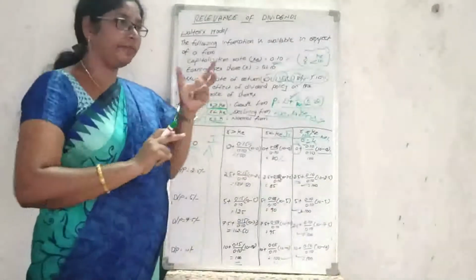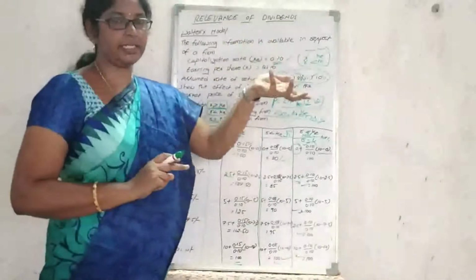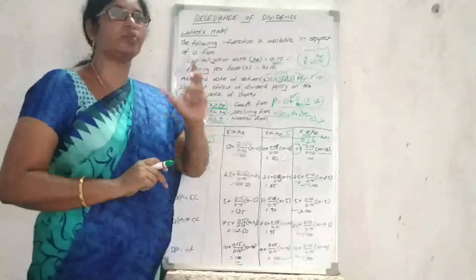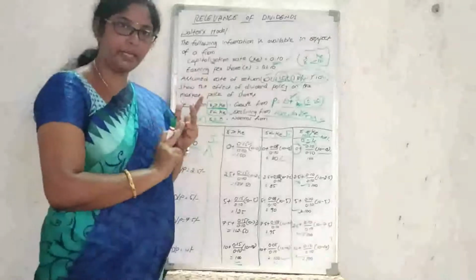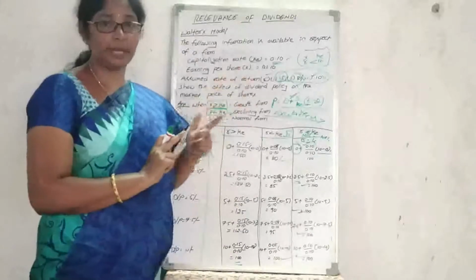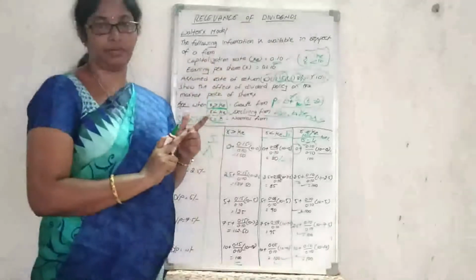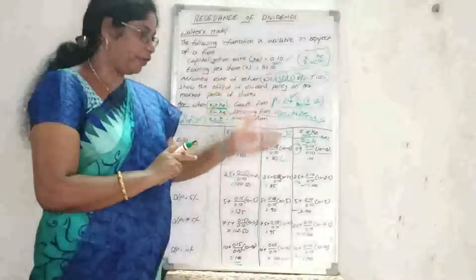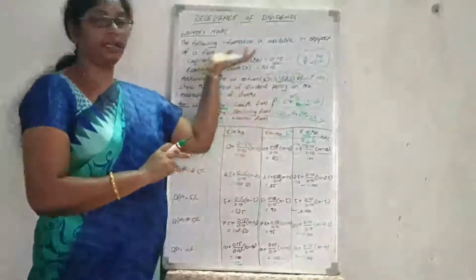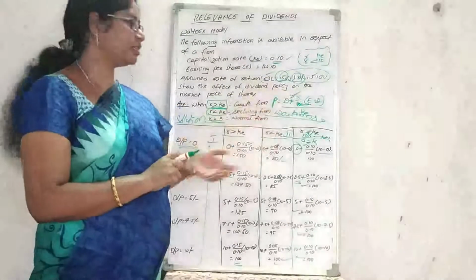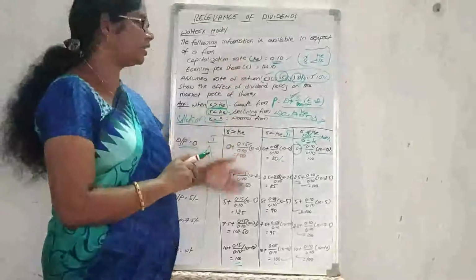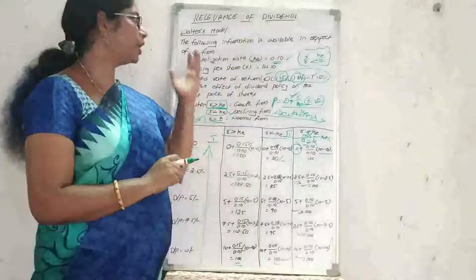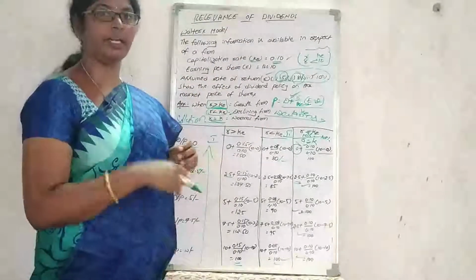Why? Because if the investment opportunity is going to increase, uncertainty also will increase, so the risk is going to increase. This is one type of argument. The cost of capital is also constant according to this assumption, but the cost of capital should not be constant. If you are going to increase the capital, then automatically the cost of capital also will be increased. This is also one of the critics. So based on the critics, another model came into the situation. The other model is Gordon's model. Let's come to Gordon's model.